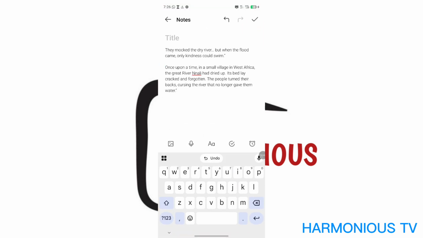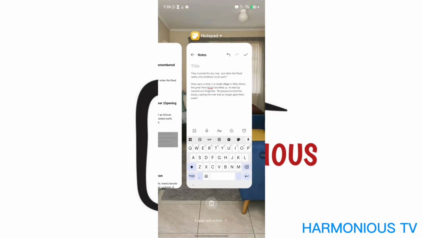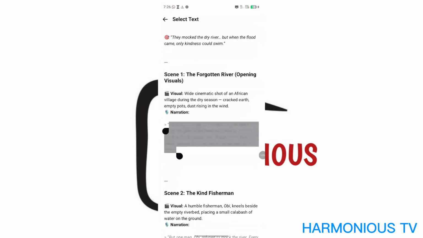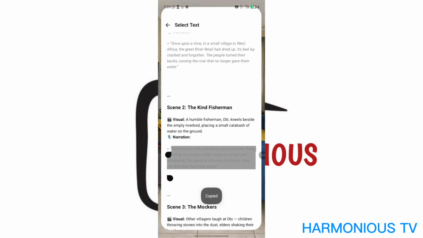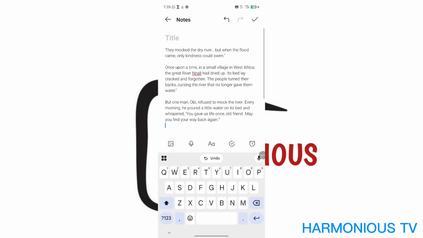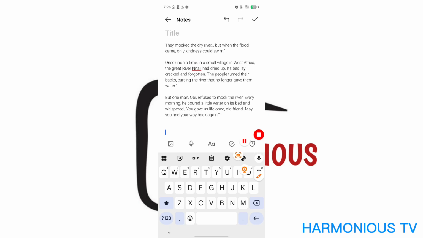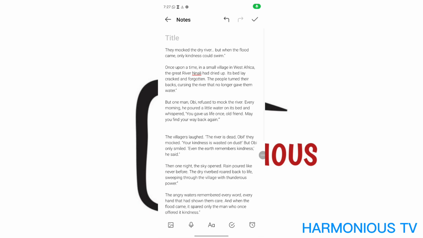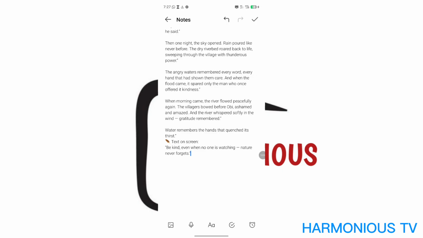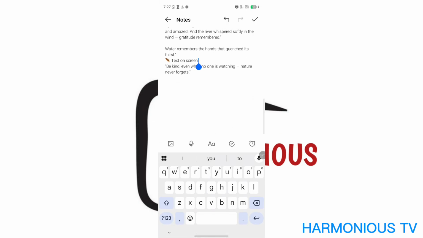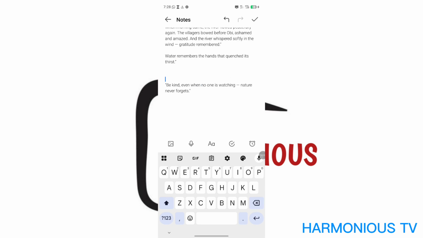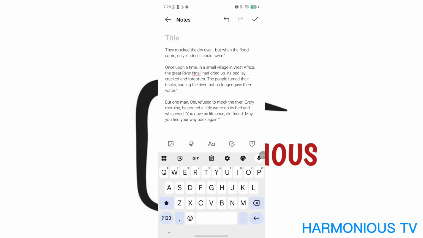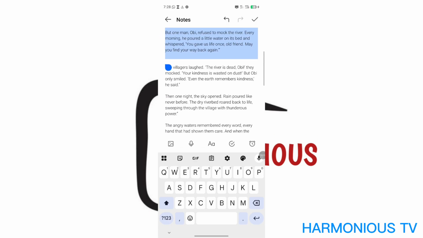Copy the other one. That's how you're going to copy all of the narrations for every part of the story. This is the narration for scene 2. I'm going to copy and paste it in my notebook. So I have copied all of the narrations from the story ChatGPT gave us, and they are here in my notebook. So what I'll do is copy everything once and take it to generate the voiceover.